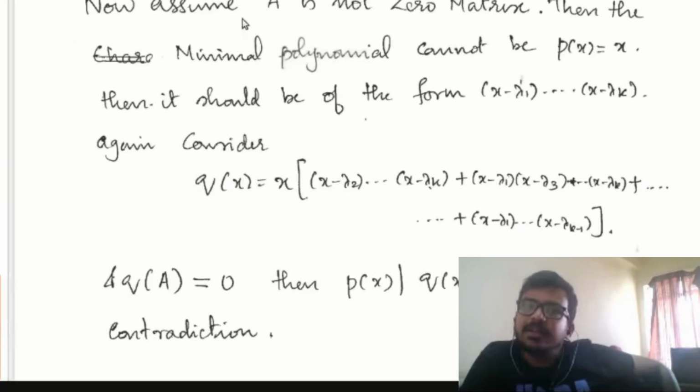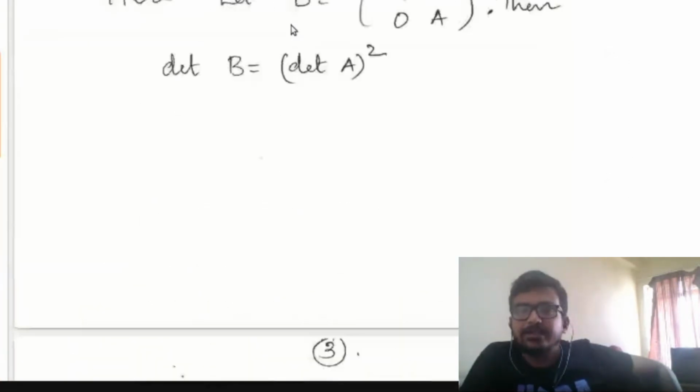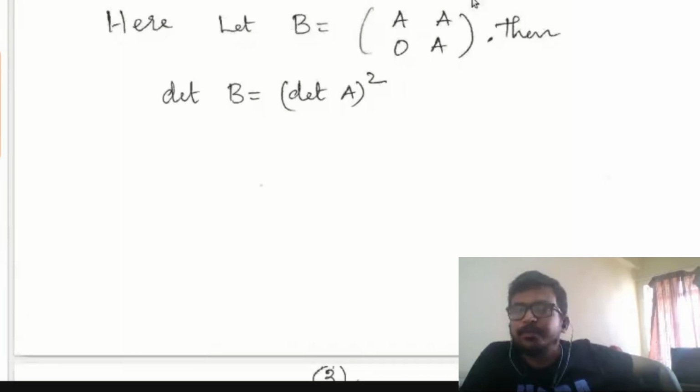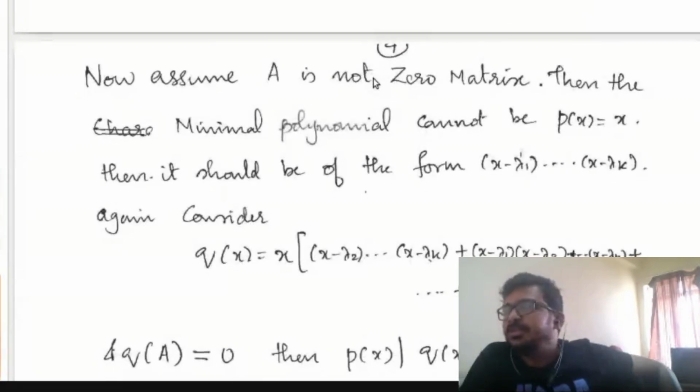So hence P of x equal to x divides the polynomial Q of x. So what does that mean? Already we obtained A is diagonalizable, and hence A has to be the zero matrix. That means if the matrix B is diagonalizable, then A has to be a zero matrix.